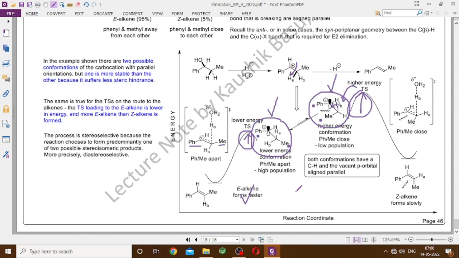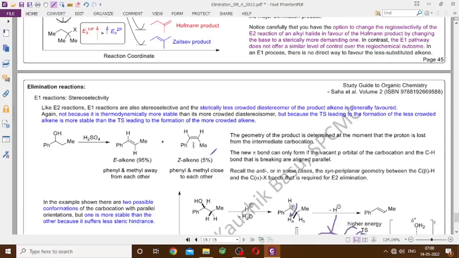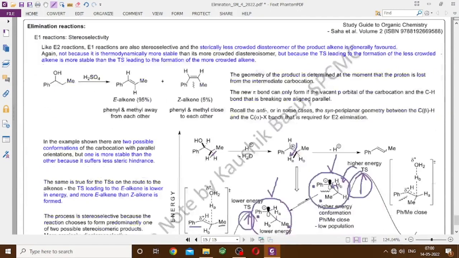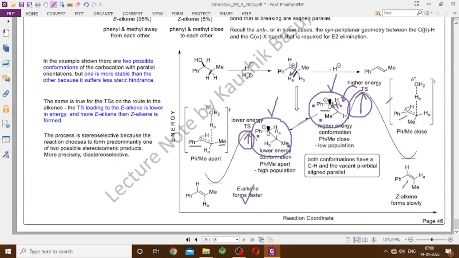Rearrangement is a big problem, so you have to make adjustments for that, but that is not what we have discussed here. Those remedies are for someplace else, and the reactions are regioselective as well as stereoselective, as we have illustrated. I thank you for your patience, and I will be seeing you in the next one.